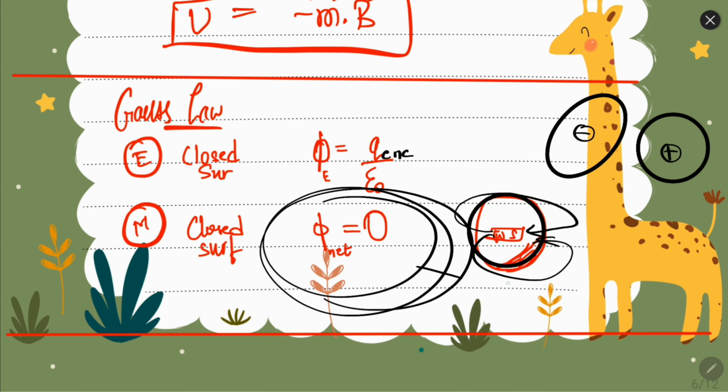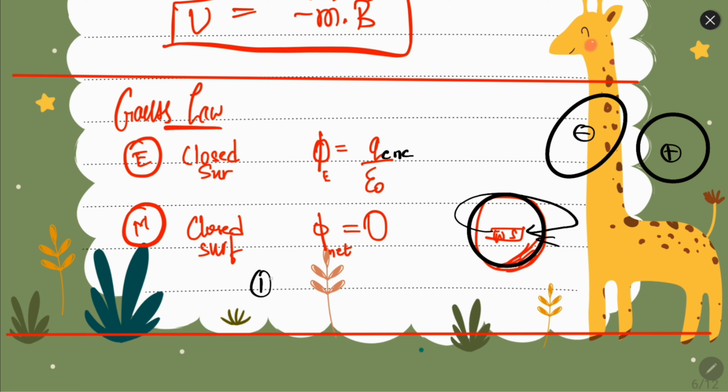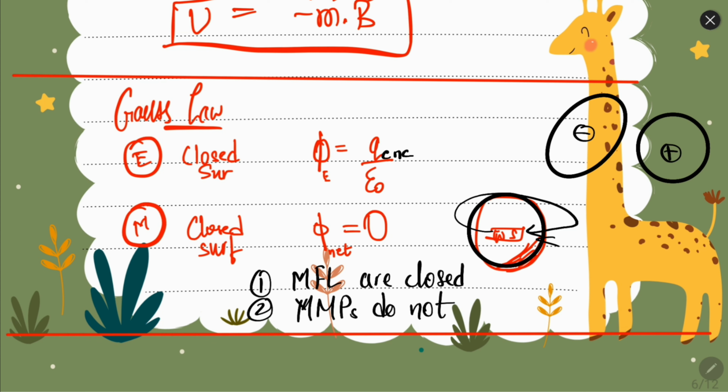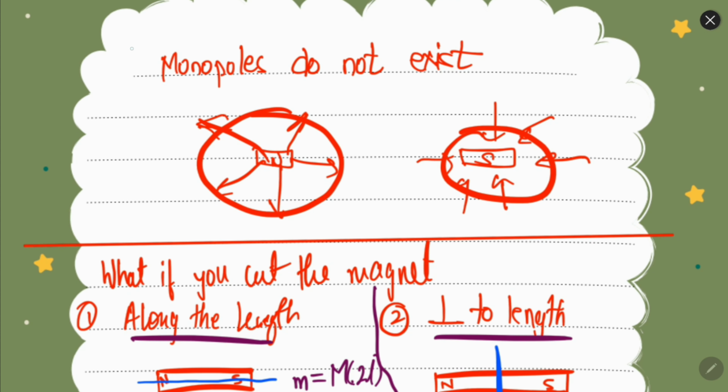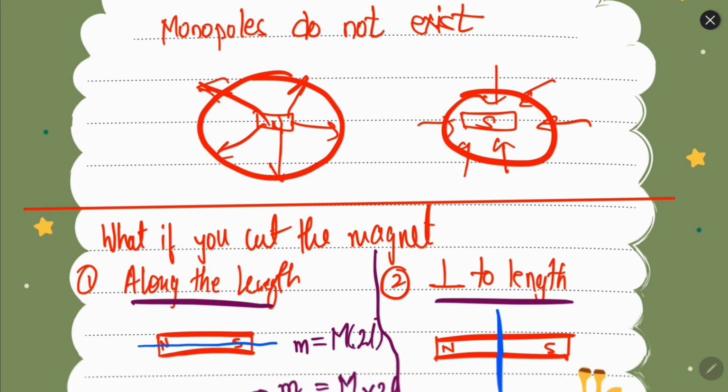So this Gauss law states that one thing is magnetic field lines are closed loops, and second, magnetic monopoles do not exist. That is, north pole cannot exist separately and south pole cannot exist separately. North and south will exist together always. So monopoles do not exist.